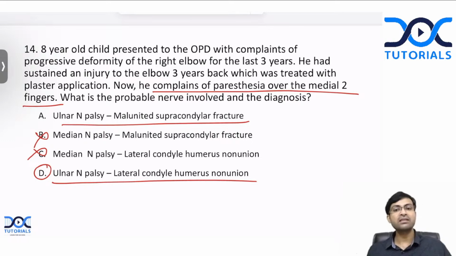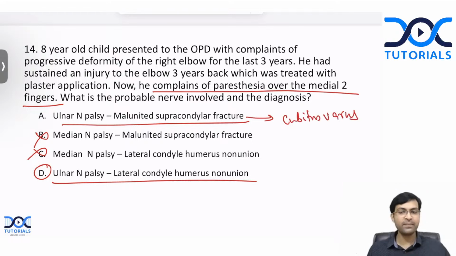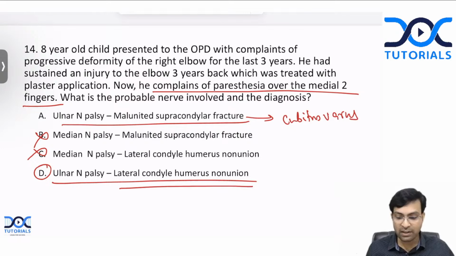Now the question is, can malunited supracondylar fracture cause ulnar nerve palsy? No. The problem in malunited supracondylar fracture is cubitus varus deformity or gunstock deformity. There is no nerve injury there. But that is not the case with lateral condyle humerus non-union.